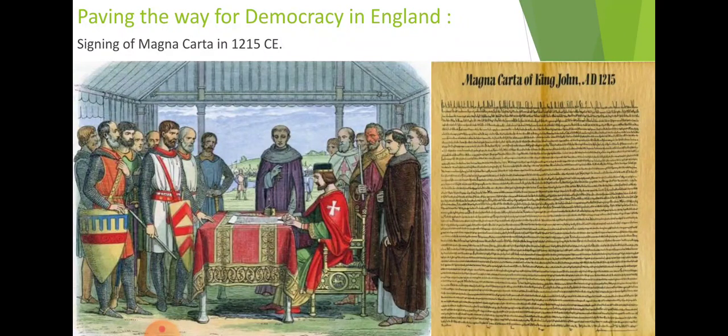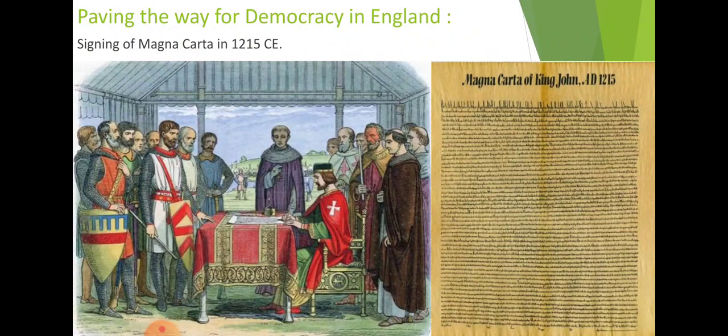The thing we have to read in this topic is how democracy is going to start in England. This is the route, or we can say this is the way democracy is going to prevail in England.